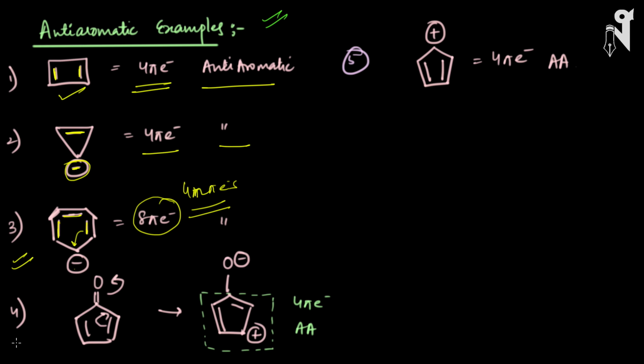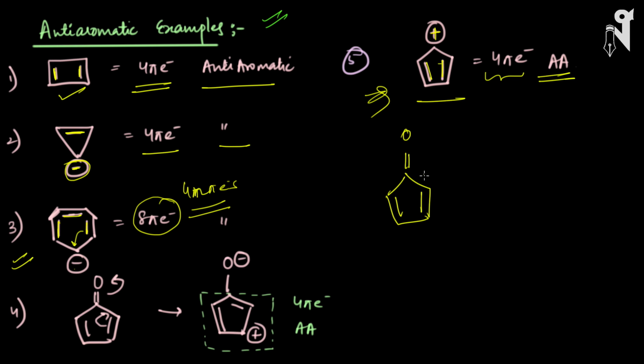I'll go to the fifth one first and then I'll come to the fourth one. So in case of the fifth one, look at it. Again, I have a double bond here in conjugation with a double bond, and these double bonds are in conjugation with the plus charge. Closed conjugation, planar, and the number of pi electrons present is 4 pi electrons, hence this molecule is anti-aromatic. I have taken another example, the fourth one, where I have taken a little different kind of structure. Here this is oxygen attached over here. I'm going to do these compounds in much more detail, and there are a lot of examples we're going to discuss.